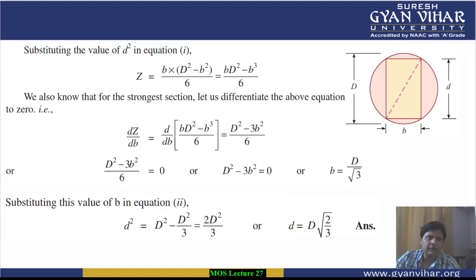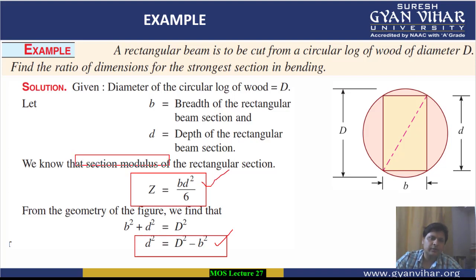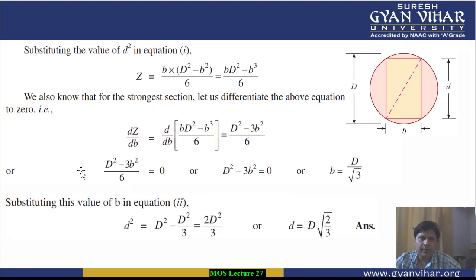Moving further, this value of d square which we have calculated, we are going to put in this formula of section modulus.